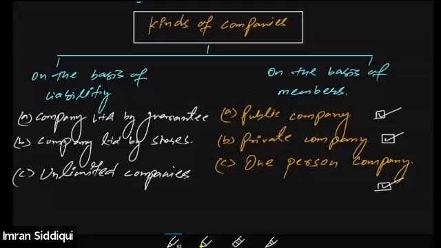So as per this flowchart, there are six kinds of company, na? Public, private, one-person company. Then there is guarantee company or company limited by share, or unlimited company, or unlimited liability.